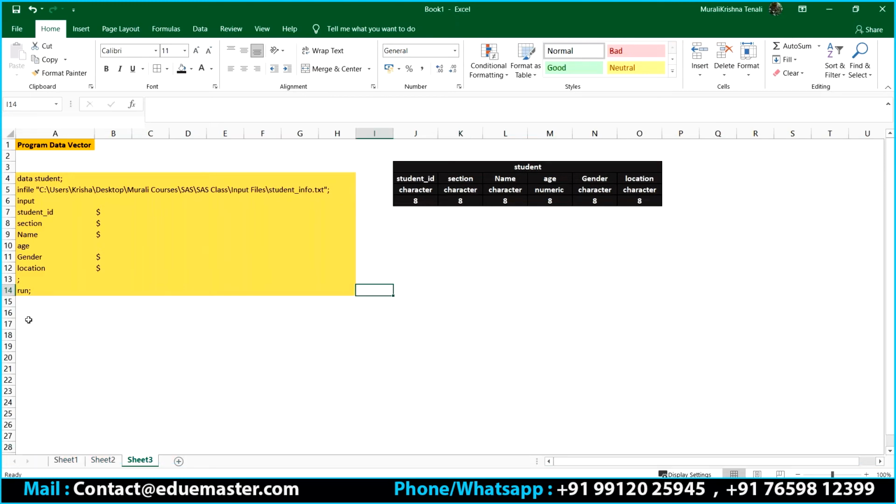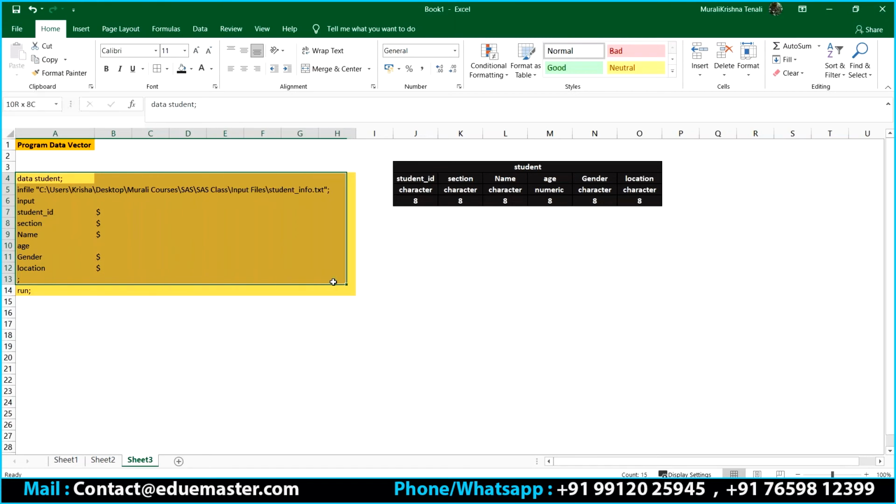All right. The moment SAS finds the run statement, it understands that this block is completed. All the statements are done. Now you can take your input file and start executing it.